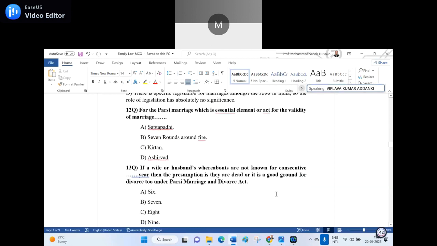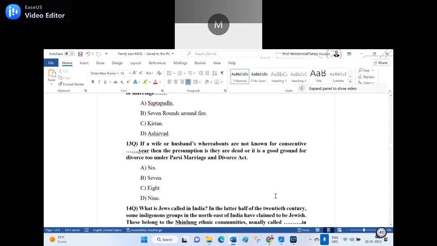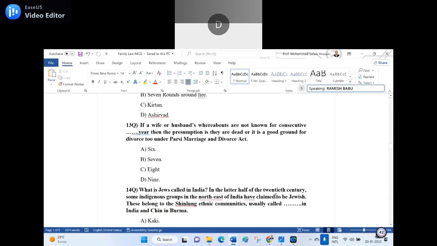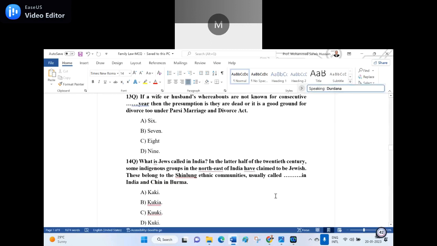Okay, now 13th question. If a wife or husband's whereabouts are not known for the consecutive dash years, then the presumption is that they are dead, or it is a good ground for divorce under the Parsi Marriage and Divorce Act. A. 6 years. B. 7 years. C. 8 years. D. 9 years. Option B, 7 years, sir. The same 7 years should be applicable in the Parsis also. In the Hindu marriages also, in the IPC also, in evidence also.